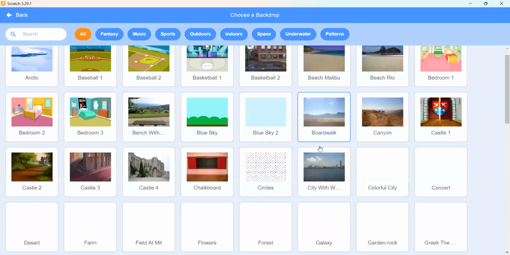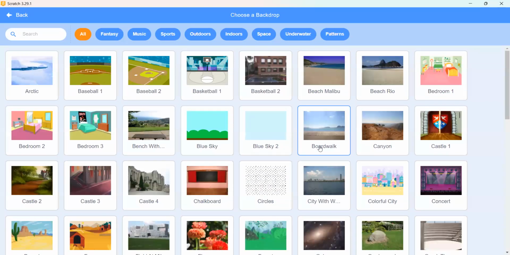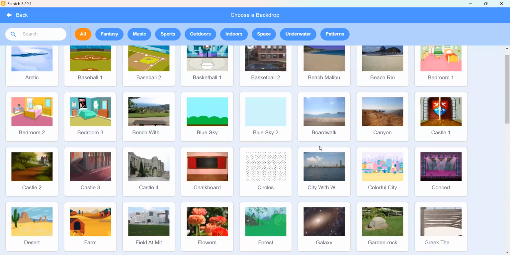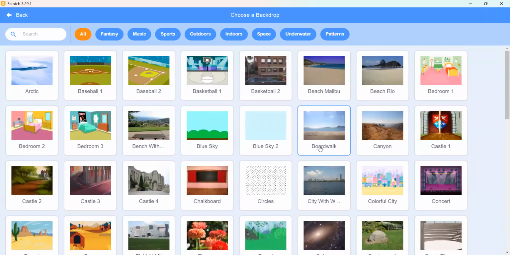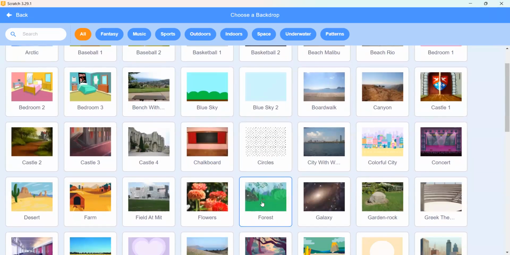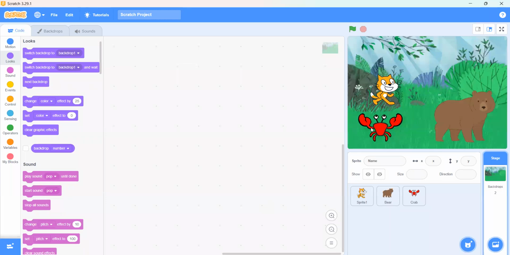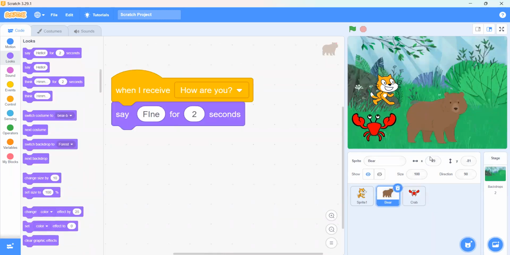Mina, can you tell me which backdrop should we choose? Can we choose the forest? Which forest? This? Okay, we can do that. Okay, now it's good. We can do the forest.